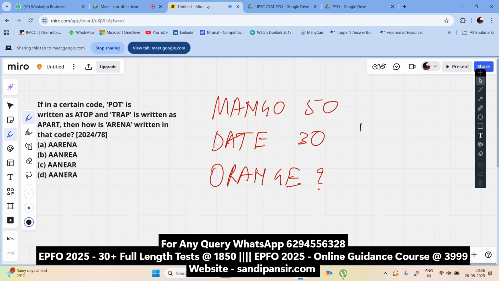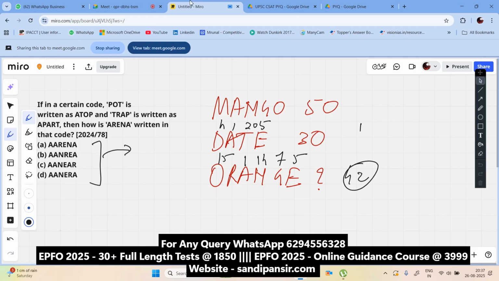That means we need to add the thing here. The level of question is much more complex than CSAT, although it's easy, as you know, because it should be 5, it should be 20, it should be 1, and it should be 4. Total is 30. So you can easily get this. It should be 14 with 7, it should be 5, it should be 15, right? That means 30 and 12, 42. The answer will be 42 here. Got it? Coding decoding is quite mediocre.